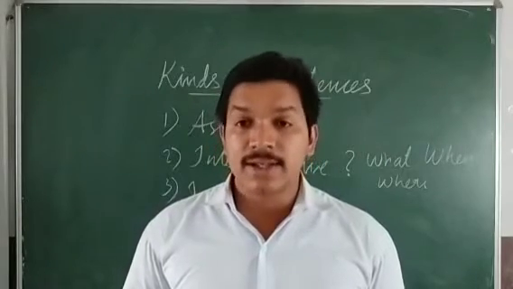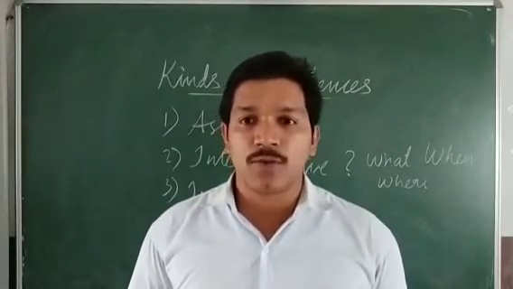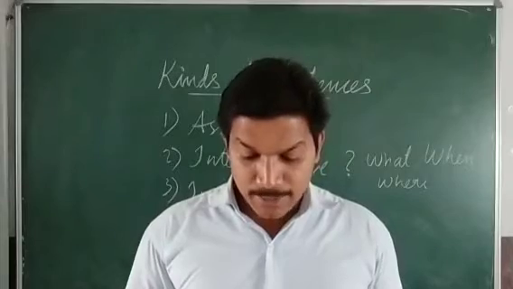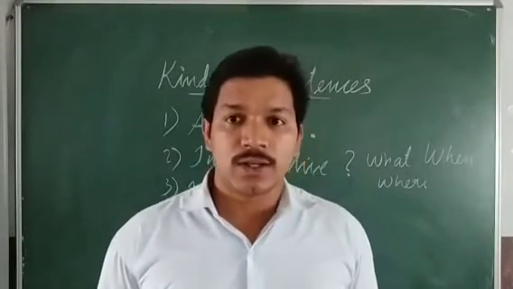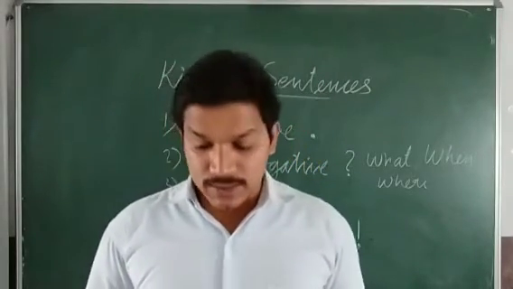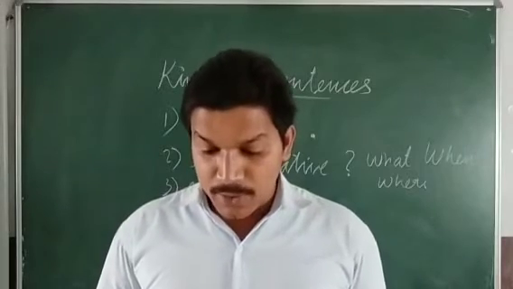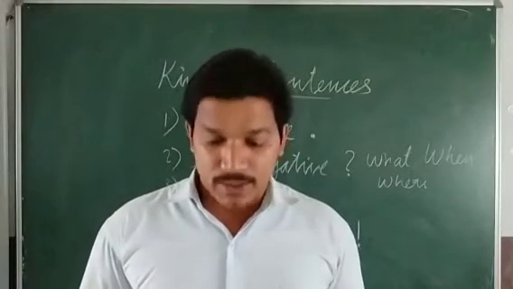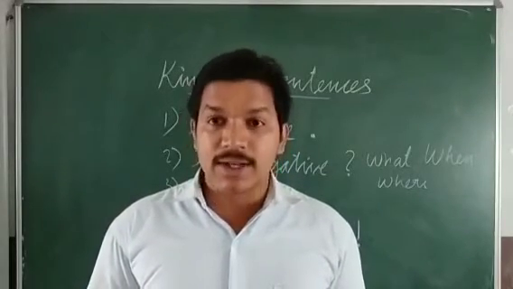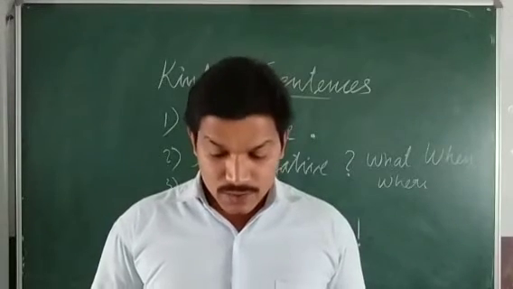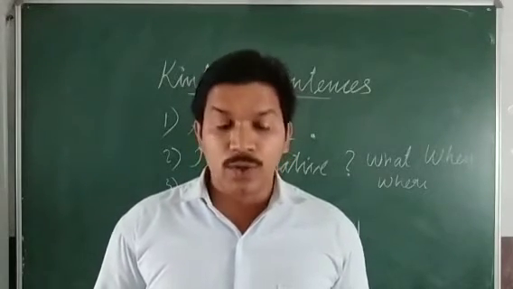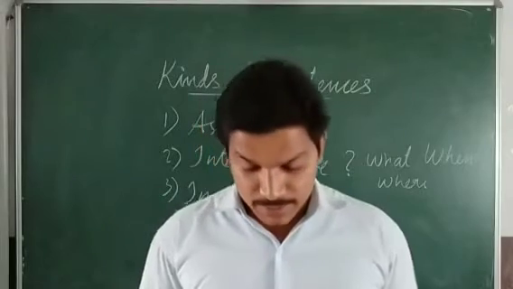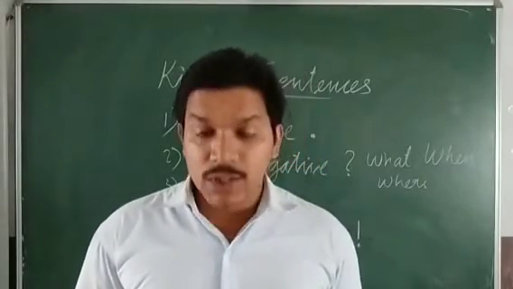The sun sets in the west. Already this is an example of an assertive sentence. Why is he shouting? It is an interrogative sentence. It is a question. Police! It is an exclamatory sentence. Exclamation mark is given in that, so you can easily understand. Shut the window. It is an imperative sentence. Take this medicine twice a day.